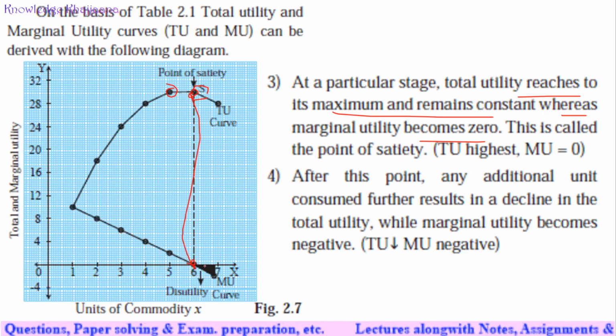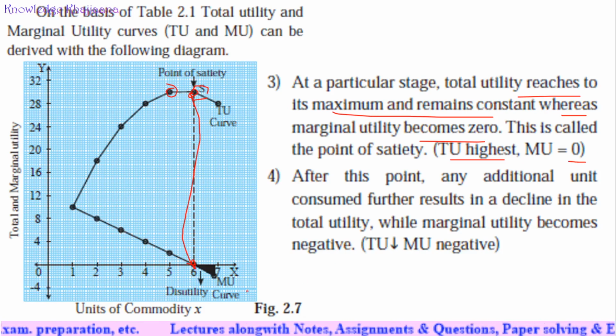This is the zero axis. This is called the point of satiety, meaning 100% satisfaction. When you were 100% satisfied, the marginal utility from consuming that product was zero. That is, when your total utility was highest at the peak, the marginal utility was zero.